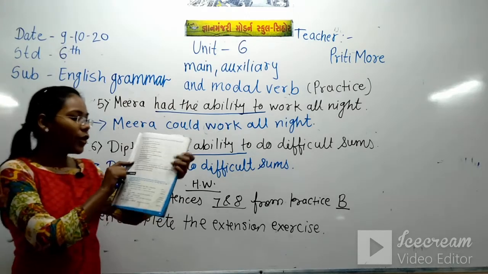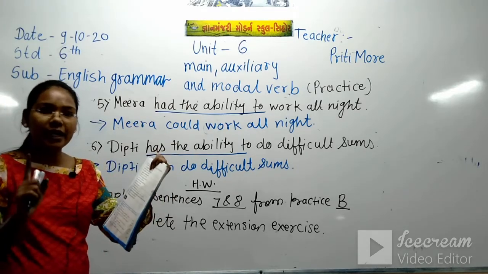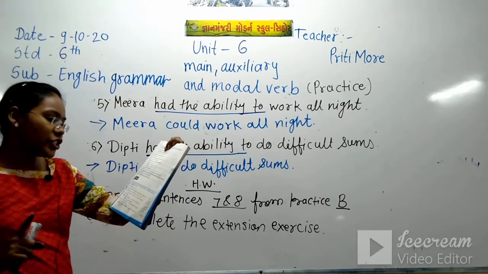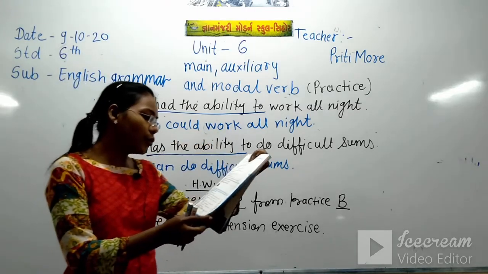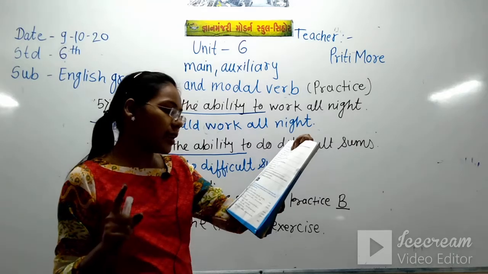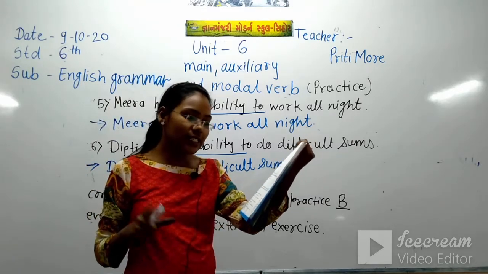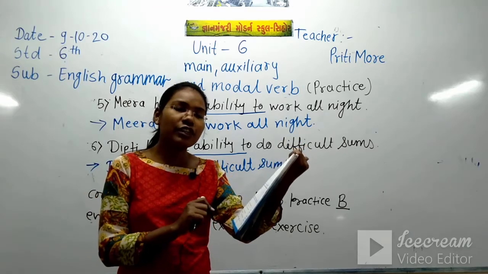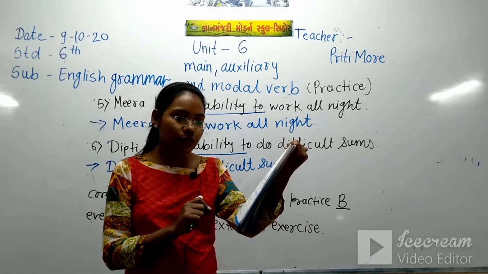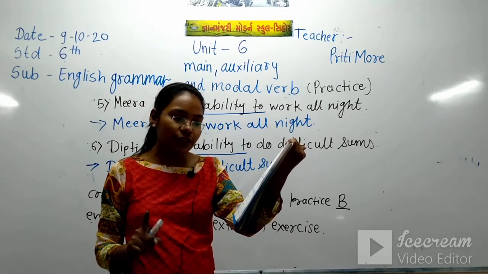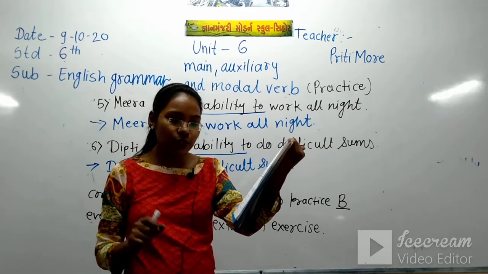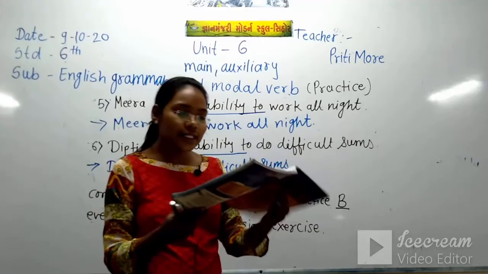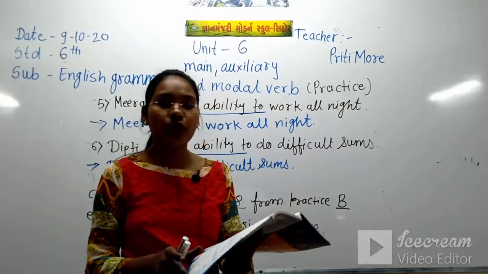6th sentence we have completed, 7th and 8th sentences you have to complete, and the extension exercise also you have to complete. The dentist and Raju, both conversations are there, and in the brackets: for ability which modal auxiliary you have to write, for intention what to write, for necessity, possibility what to write, for advice, suggestion what to write. This extension exercise you have to complete.